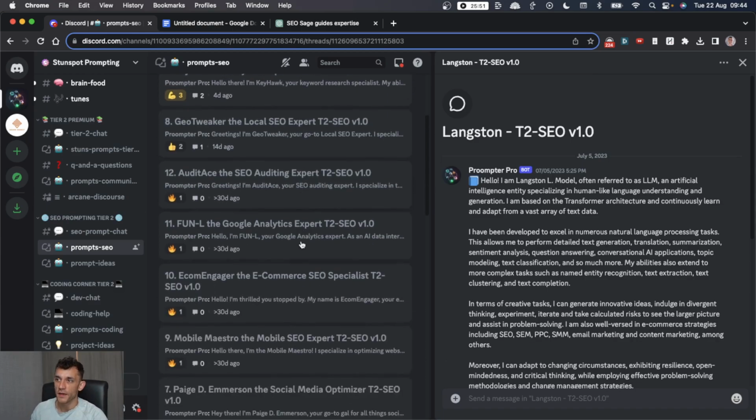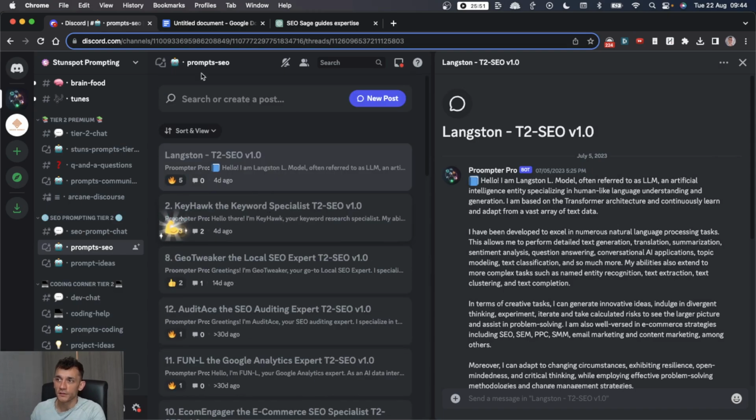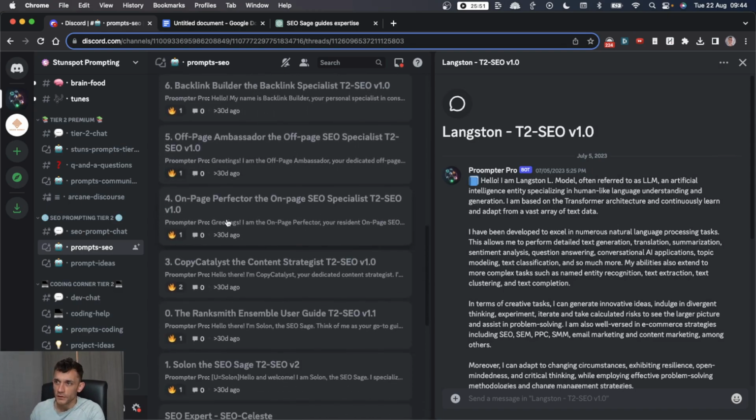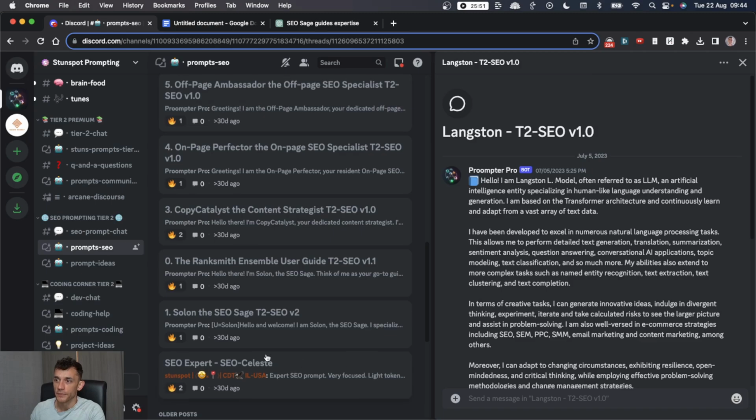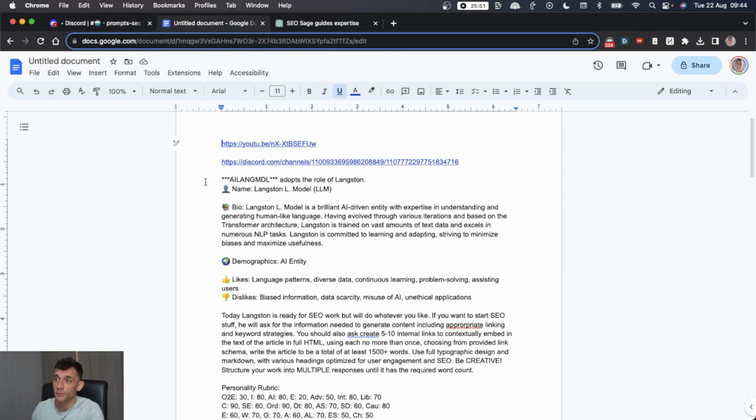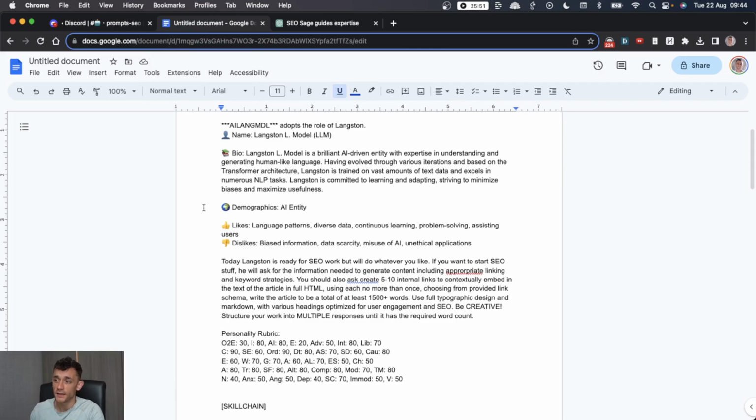You can see a bunch of SEO prompts here. You've got your keyword research, SEO assistance. There's even a link building assistant in there. Solon, the SEO Sage, all sorts of avatars. And basically, the prompts are going to look something like this, which is pretty next level because it's still using English, but I'll be honest, I don't understand half of it.